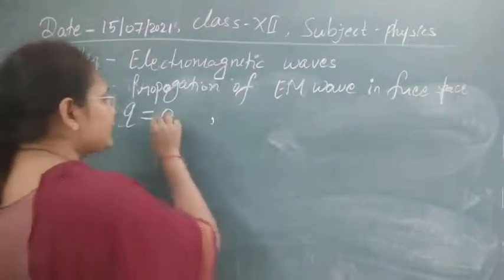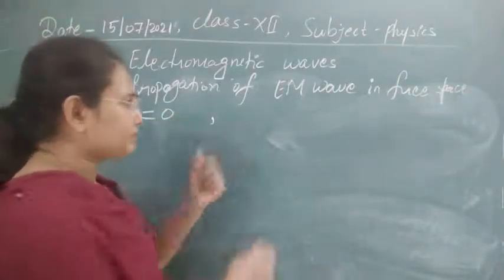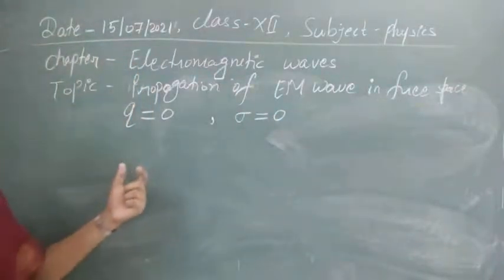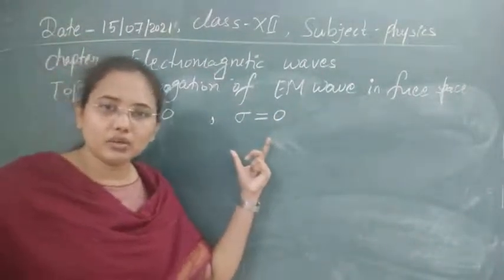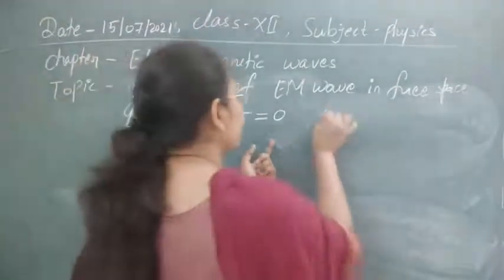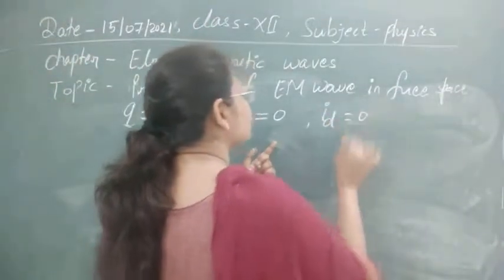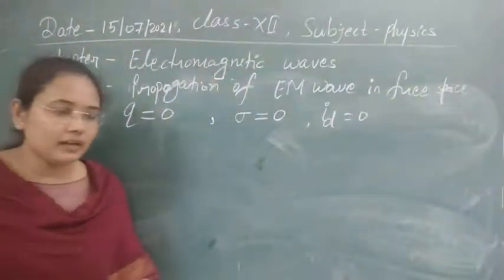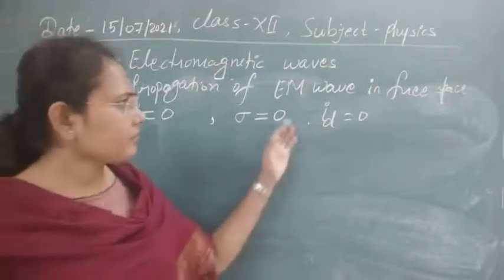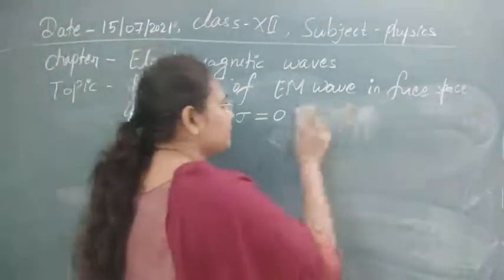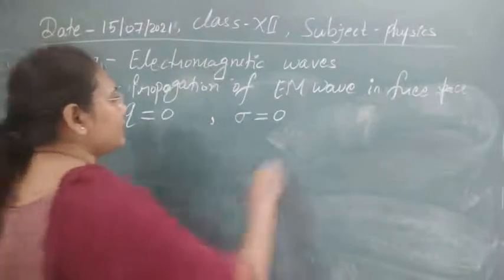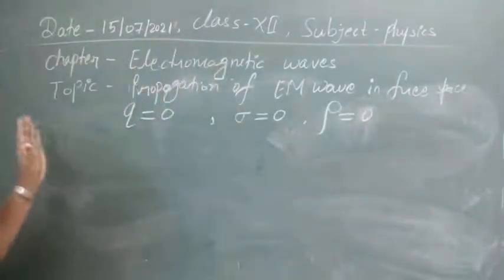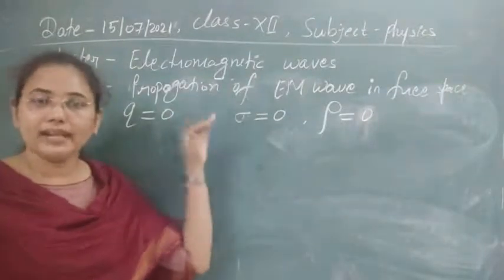Next, as this is 0, the conductivity is also 0, and if conductivity is 0, then the current will not be there either. The volume charge density is also 0. These three factors are the key factors for any medium.